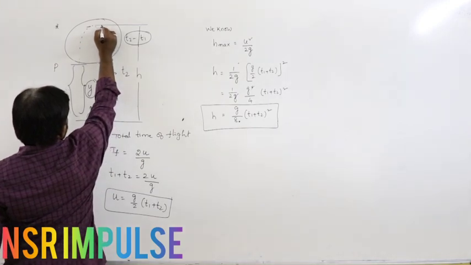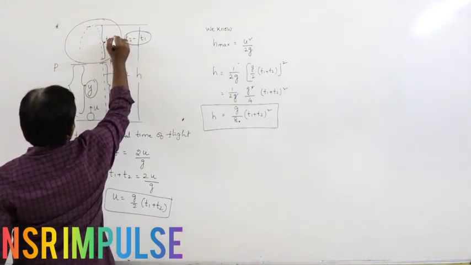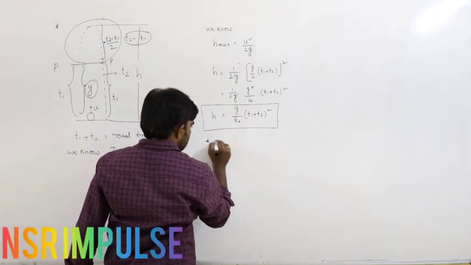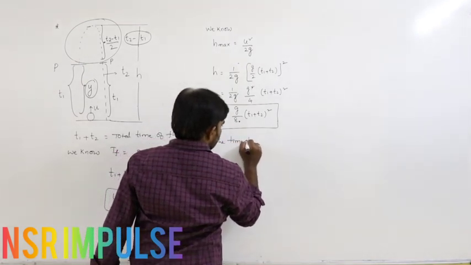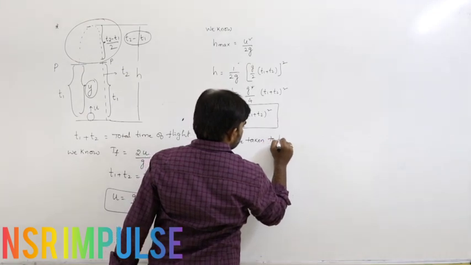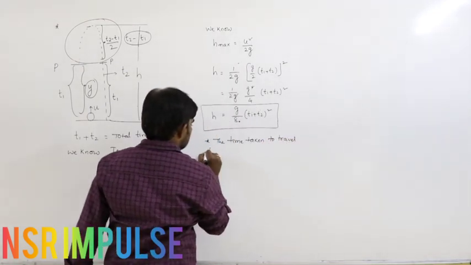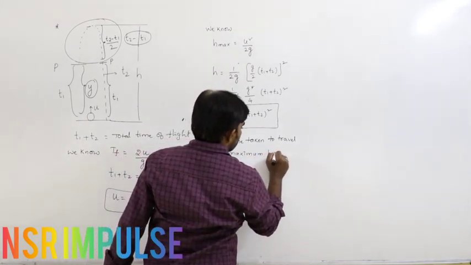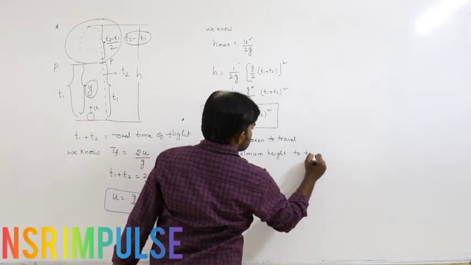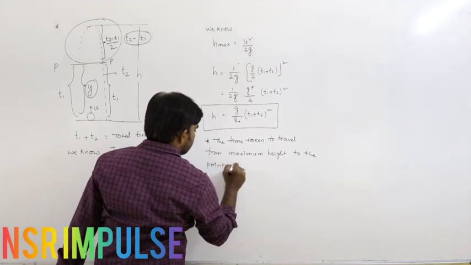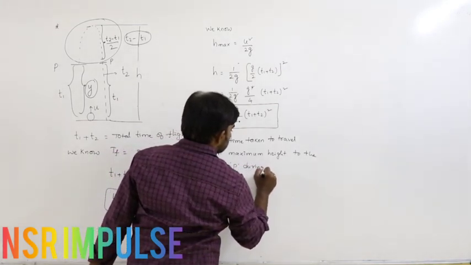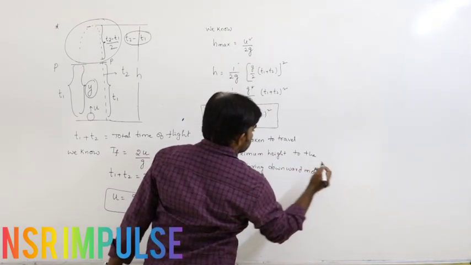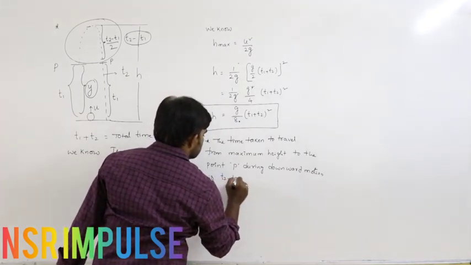the time taken to travel from the maximum height to the point P during downward motion is T2 minus T1 by 2.